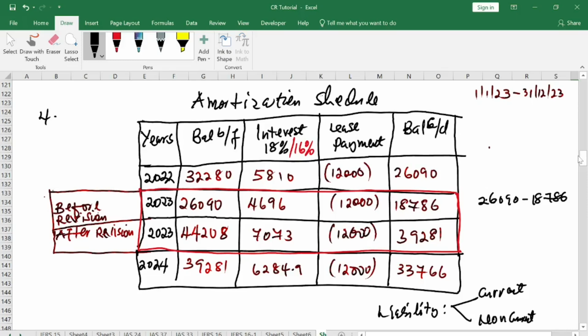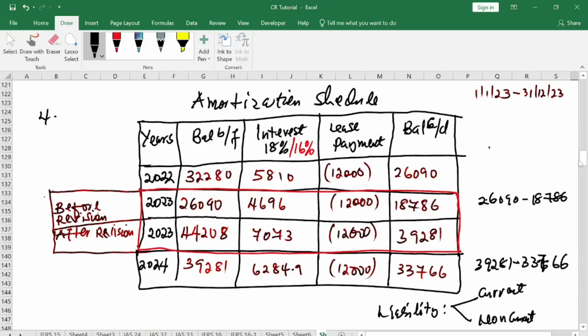And for 2024, you pick the difference between the closing for 2023, which is 39,281, minus 33,766.